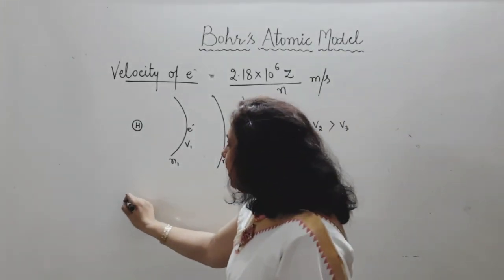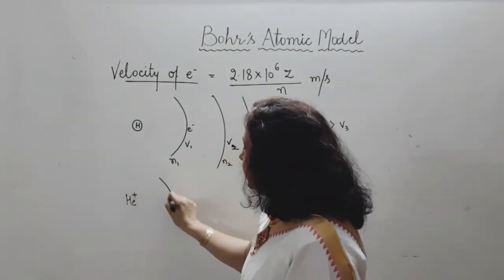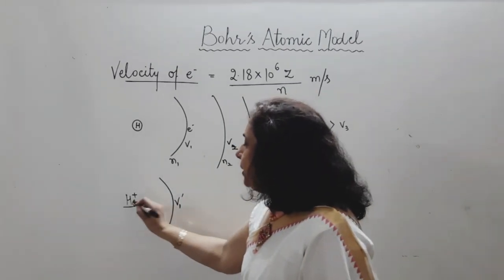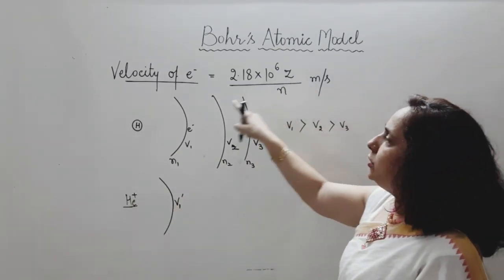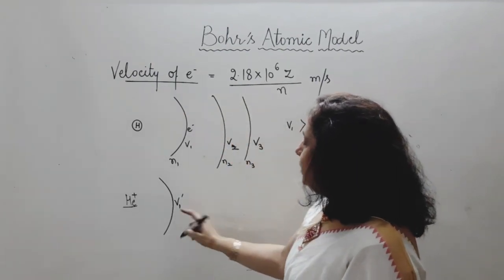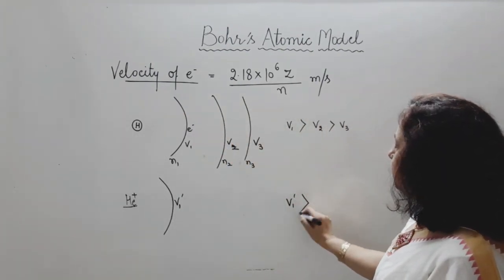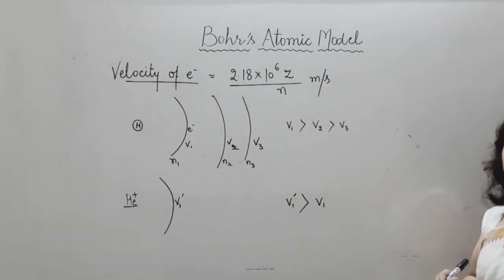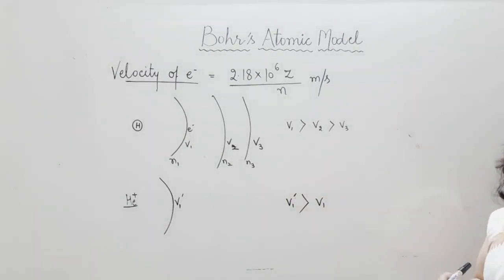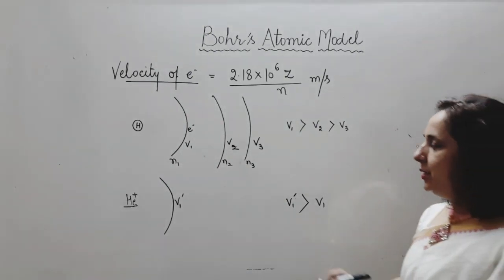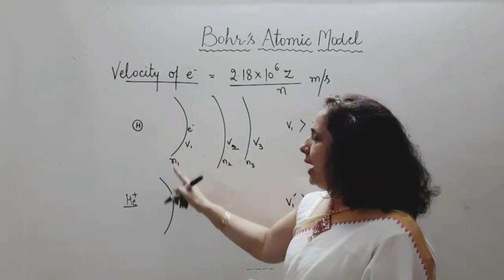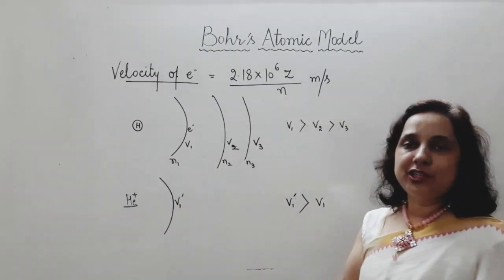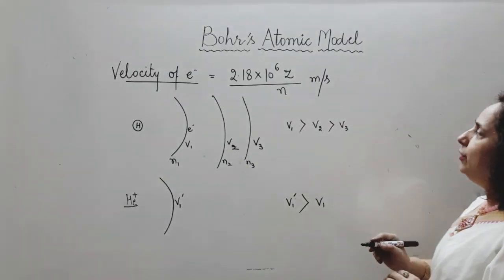If it is helium-1 positive and velocity is V1 dash, helium is having atomic number 2. Now atomic number बढ़ेगा तो velocity फिर से क्या हो जाएगी? Increase. यानी V1 dash is going to be bigger than V1. यानी helium का electron ज़्यादा speed से भाग रहा होगा as compared to the electron of hydrogen. The velocity of electron of hydrogen is going to be slower as compared to velocity of electron of helium-1 positive in first shell. That is about formula of velocity.